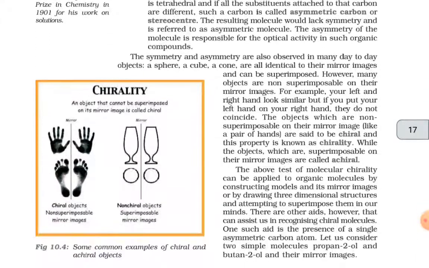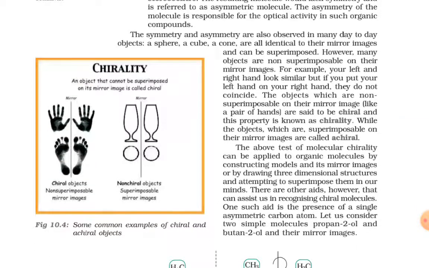The symmetry and asymmetry are also observed in many day-to-day objects. A sphere, a cube, a cone are all identical to their mirror images and can be superimposed. However, many objects are non-superimposable on their mirror images. For example, your left and right hand look similar, but if you put your left hand on your right hand, then they do not coincide. The objects which are non-superimposable on their mirror image, like a pair of hands, are said to be chiral, and this property is known as chirality, while the objects which are superimposable on their mirror images are called achiral.